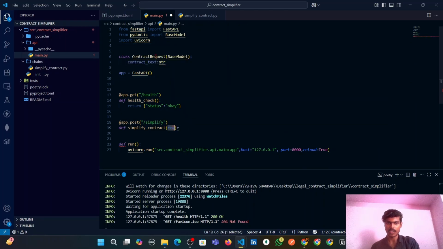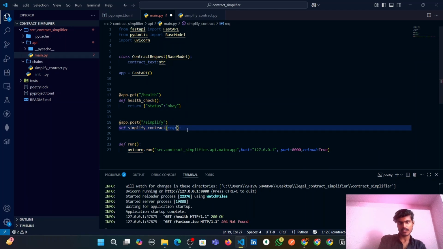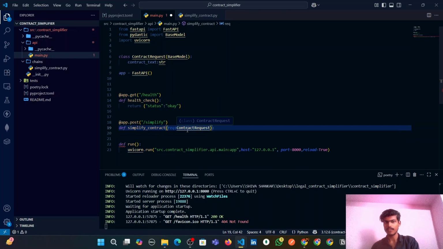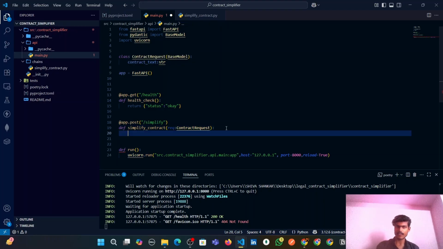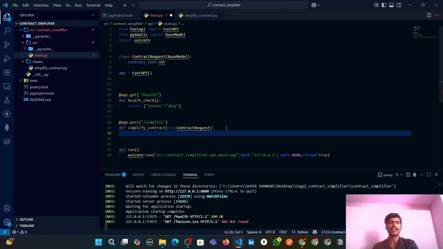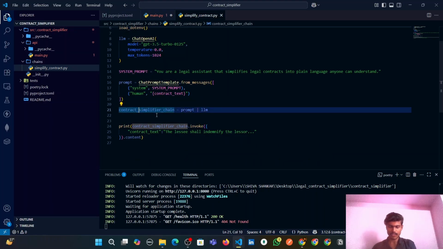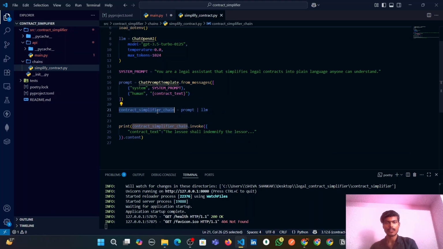So whatever request the user will send, we will say it should be in this contract request format only. That means the request body should have only one field, that is contract text, and that should be in string format. So once we have the request body, we should pass that request body into the chain which we have created in this simplify contract.py. Into this chain we need to pass the legal contract. Then this chain will take care of the process. Now we need to import this chain into our main.py.